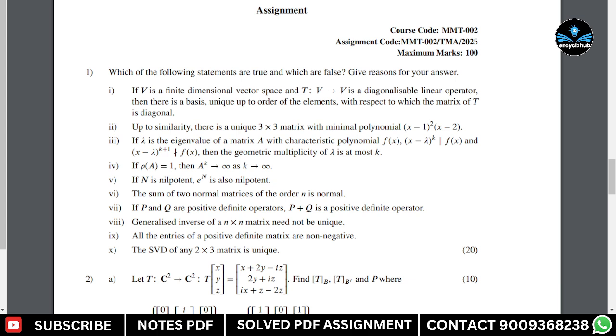Here are the questions that you can see. The first question: which of the following statements are true and which are false? Give reason for your answer. If V is a finite dimensional vector space and T is a diagonalisable linear operator, then there is a basis, unique up to order of the elements, with respect to which the matrix of T is diagonal. In this one, we have to tell whether this statement is true or false, and we have to give the reason for this.